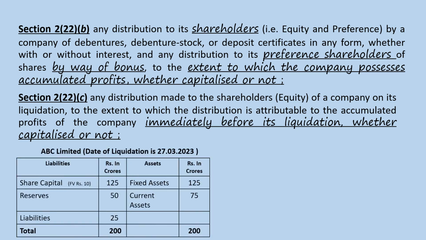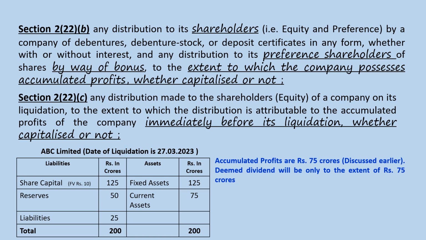Now if you consider the balance sheet of ABC Limited, it goes into liquidation on 27th of March 2023. Accumulated profits are rupees 75 crores. This was discussed earlier. So deemed dividend will be only to the extent of 75 crores.